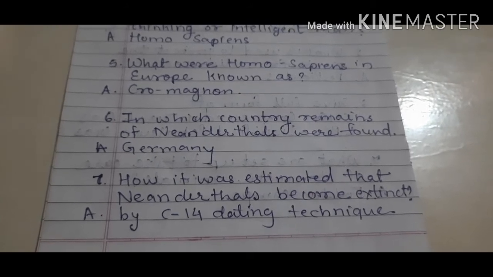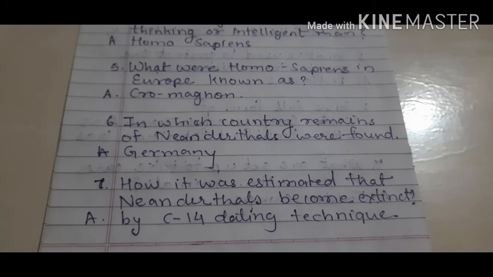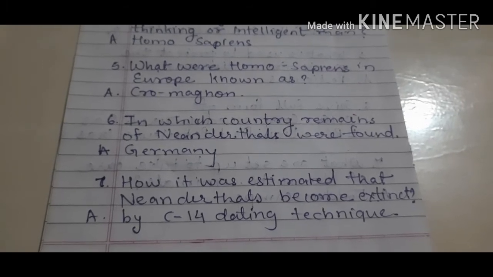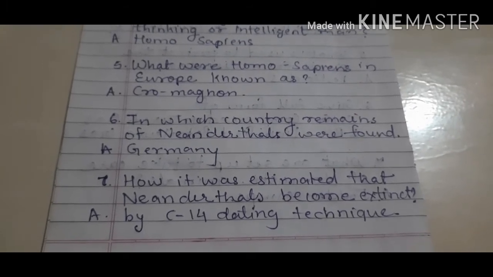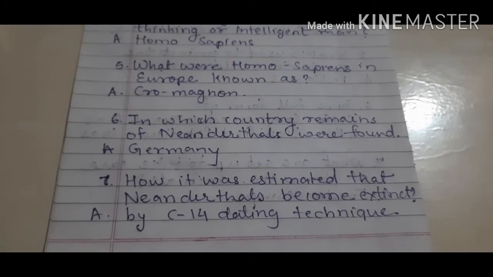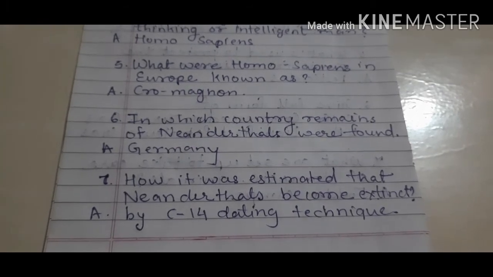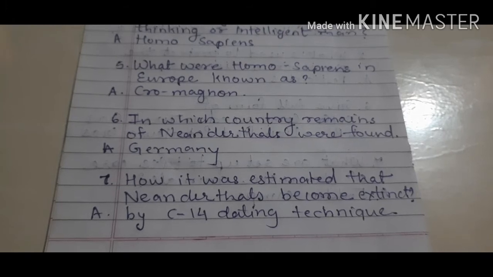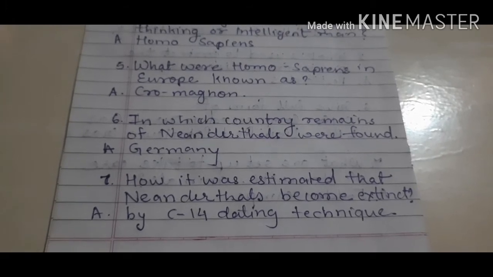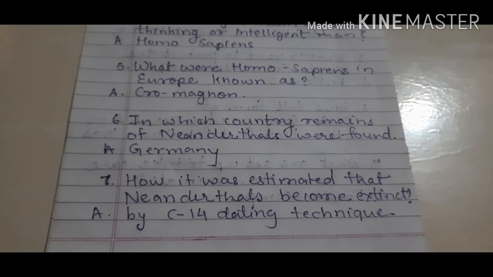How was it estimated that Neanderthals became extinct? By C14 dating method, that is carbon 14 dating technique. We come to know that the Neanderthals became extinct. That means अब वो नहीं रहे Neanderthal. Okay.